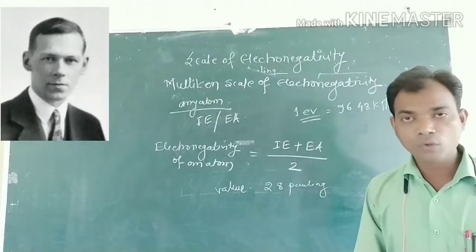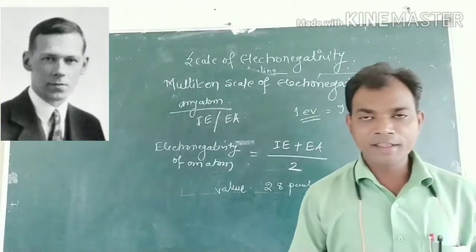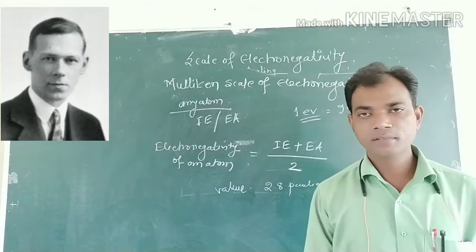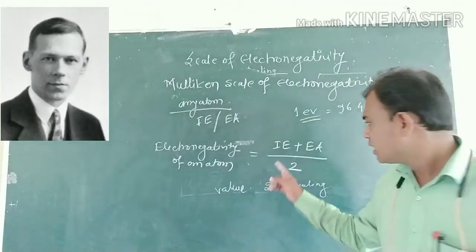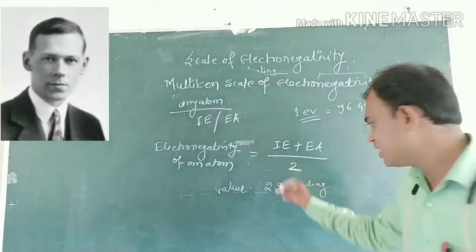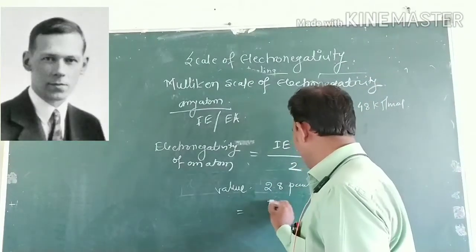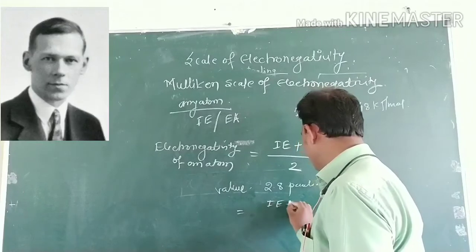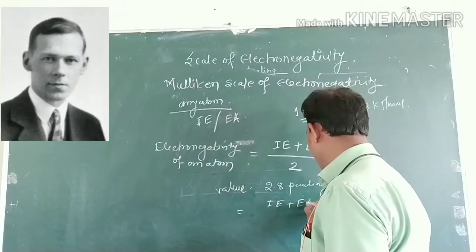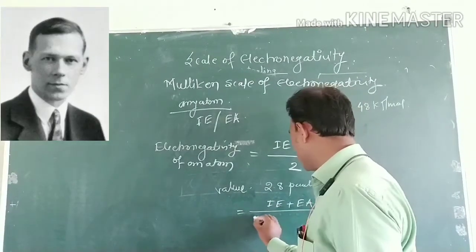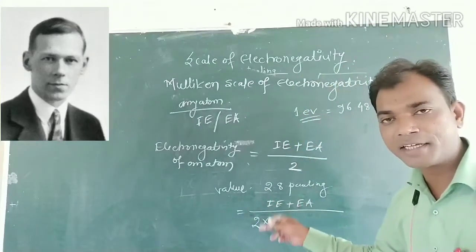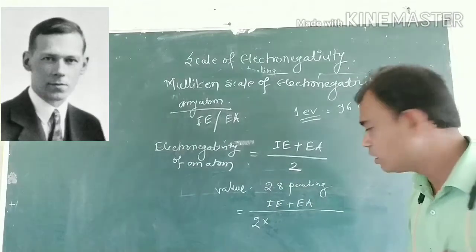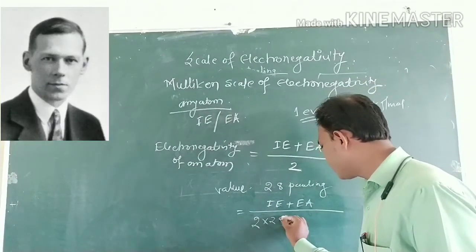So, to attain the value on the Pauling scale, the Mulliken equation changes. The ionization energy plus electron affinity divided by 2 gives a value which is 2.8 times higher than the Pauling scale, so that's why it is divided by 2.8.